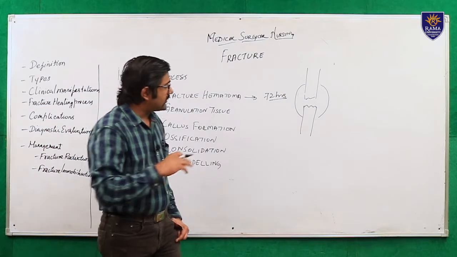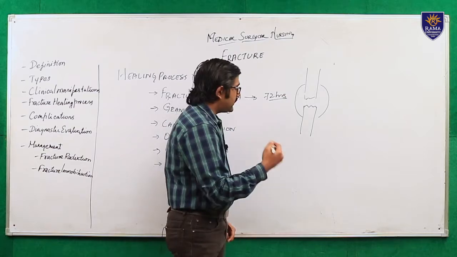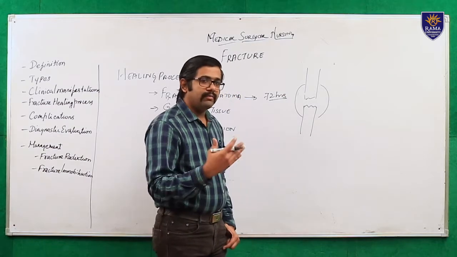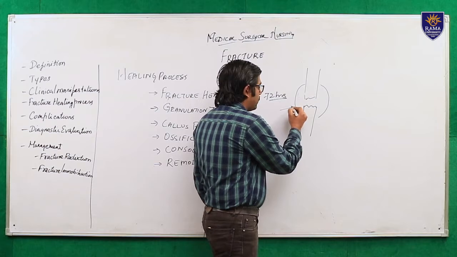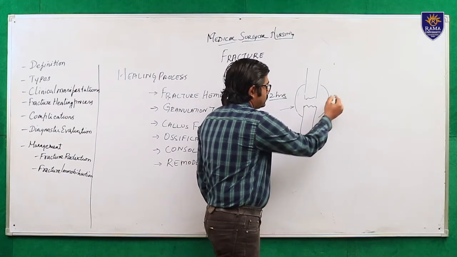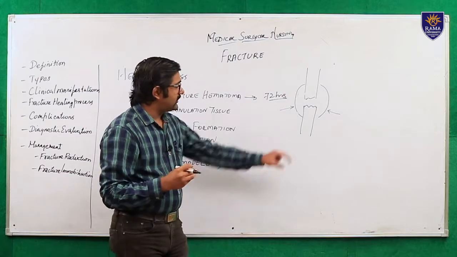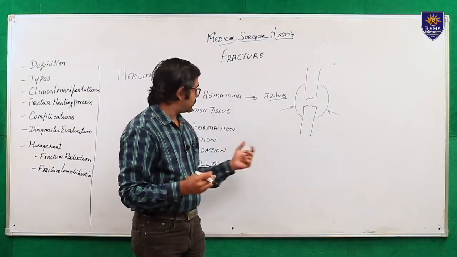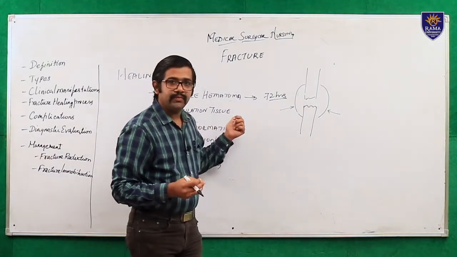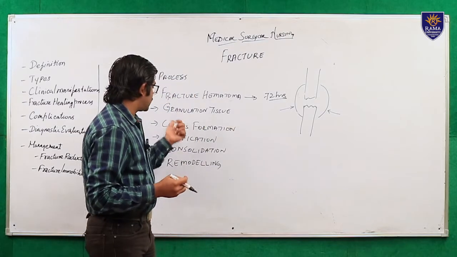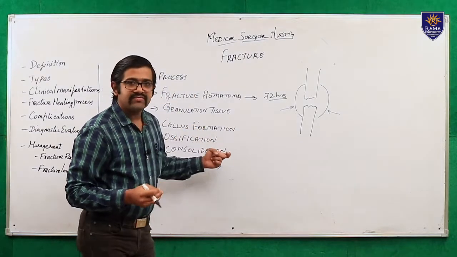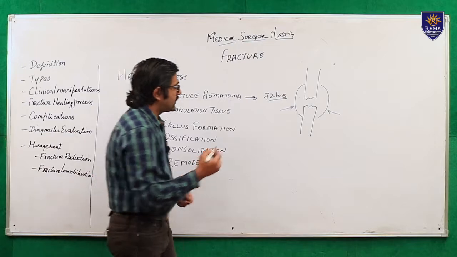What does that mean? Slowly all the WBCs in your blood, your immune system, will come and attack here, and it starts to kill all the bacteria and everything. This is called granulation tissue, the second stage. The third stage is callus formation. In this stage, what happens?